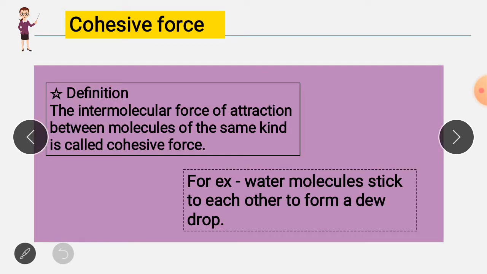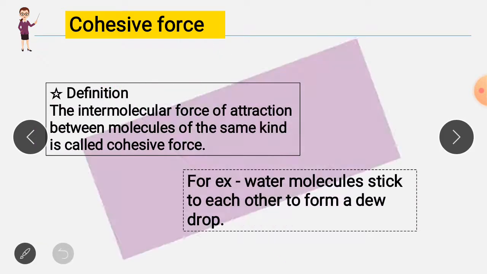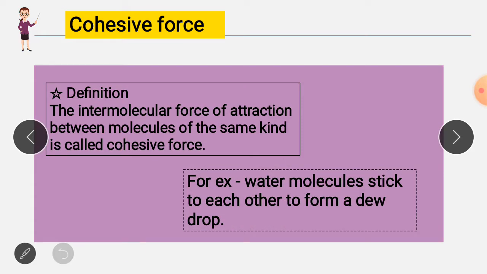So the first topic is cohesive force. In the previous video we learned what the intermolecular force of attraction is. Between the molecules of different states of matter the intermolecular force of attraction is there, and it's the strongest in solids.